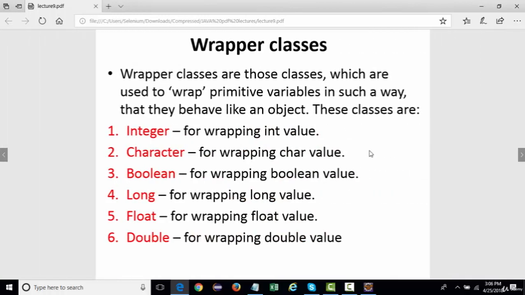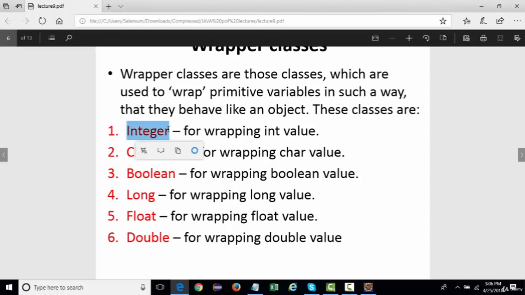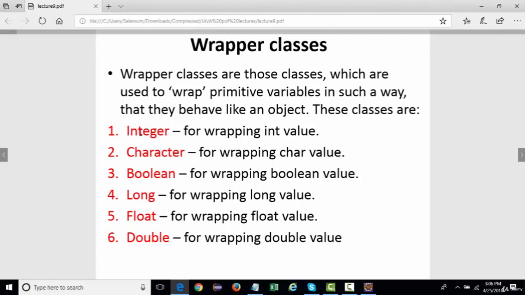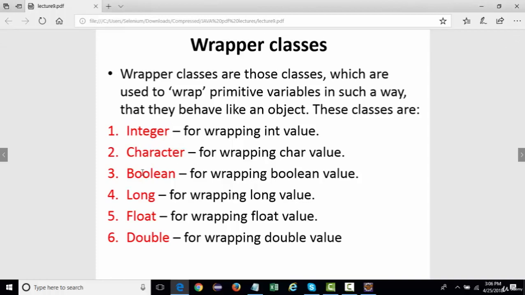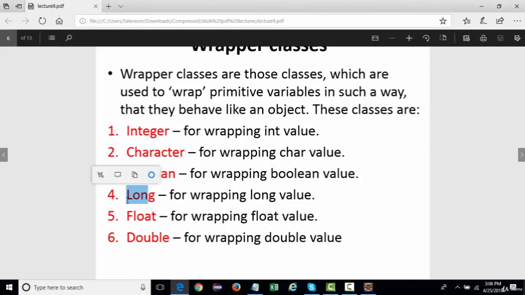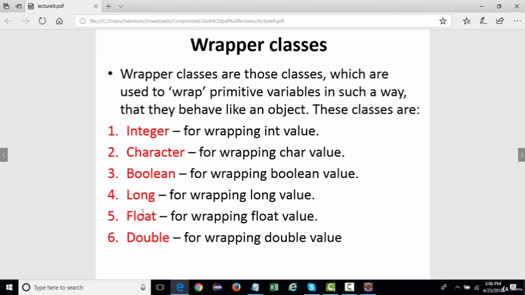So wrapper classes are those classes which are used to wrap primitive data types, right? Primitive data types, as in we have data types like int, char, boolean, long. There are around 8 primitive data types, and for each data type there is a class which is actually wrapping it. Like for int we have Integer, for char we have Character, for boolean it's the Boolean class. Long, if we write long with a small l, it is a data type. The Long with a capital L is basically a class, then float, then double, right?